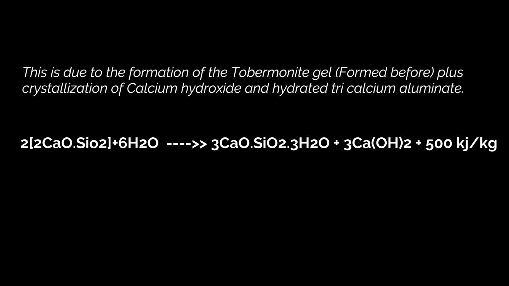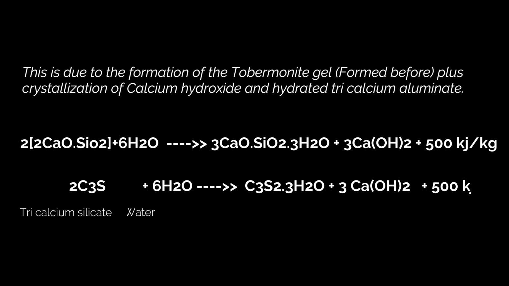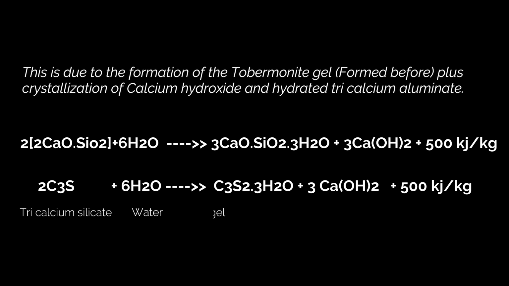This can be written in the formula simply as 2C3S, that is tricalcium silicate, plus 6H2O gives rise to C3S2·3H2O plus 3Ca(OH)2, plus 500 kilojoule per kg of energy is liberated.